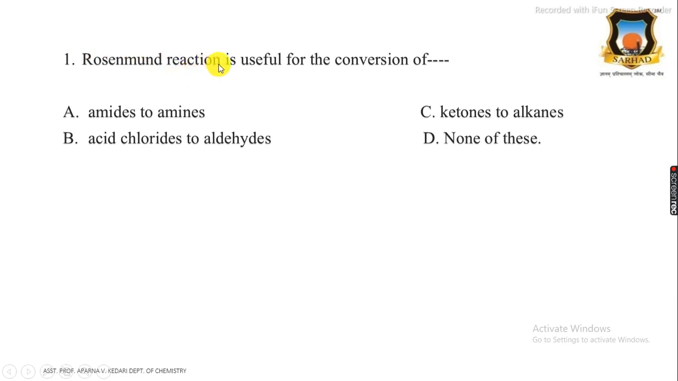Rosenmund reduction, or Rosenmund reaction, is useful for the conversion of: A option is amides to amines, B option is acid chlorides to aldehydes, C option is ketones to alkanes, D option is none of these. And the correct answer is acid chlorides to aldehydes.